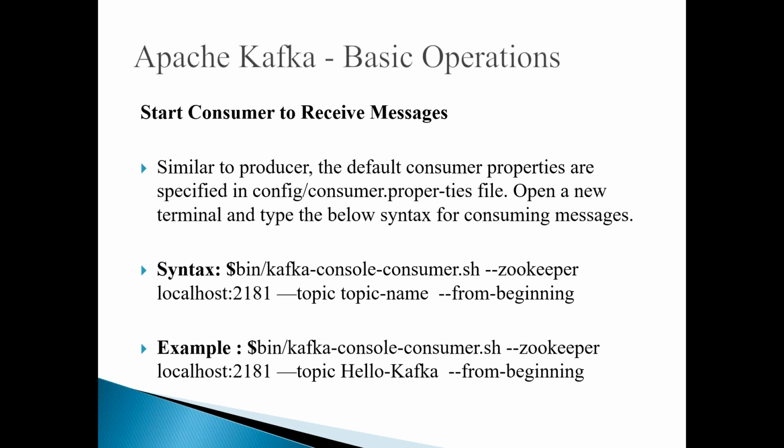Once we produce the message, let us see how we can consume the message. We can start a consumer to receive the messages also. Similar to the producer, the default consumer properties are also specified in the config folder of Kafka. Here you can go and see the consumer.properties file, and in this file you can see all the consumer properties. Again, open a new terminal, because one terminal is acting like a producer and another terminal is acting like a consumer.